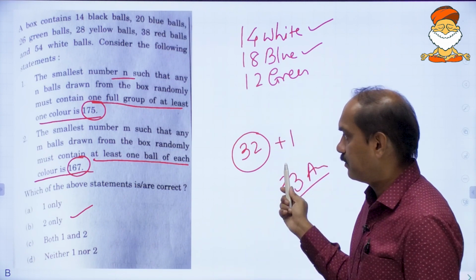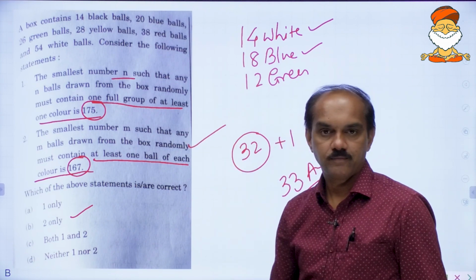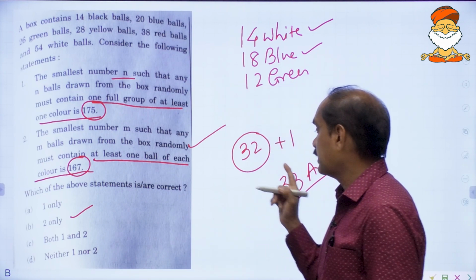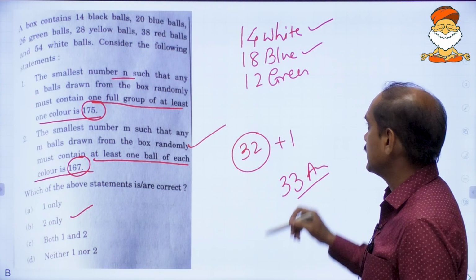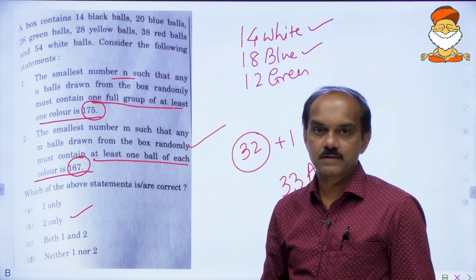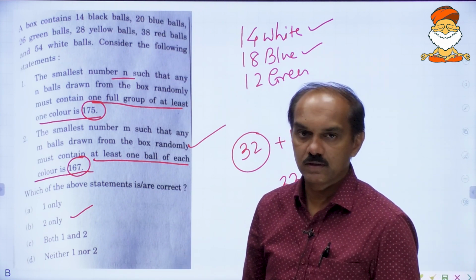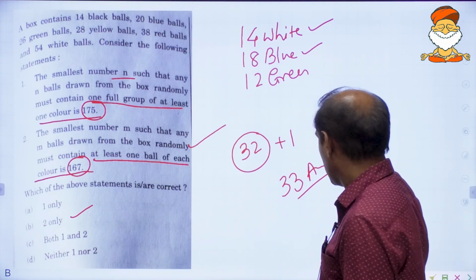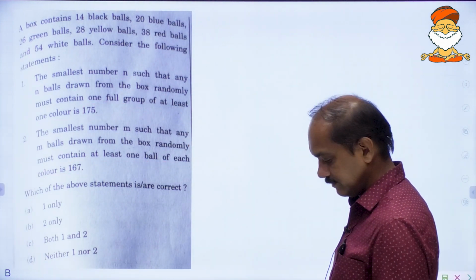Same thing is here in the second. We want at least one of all the colors. So in this case, what we must do is pick up the greatest figures plus 1, which gives us the final answer, right? Now moving on to the next one.